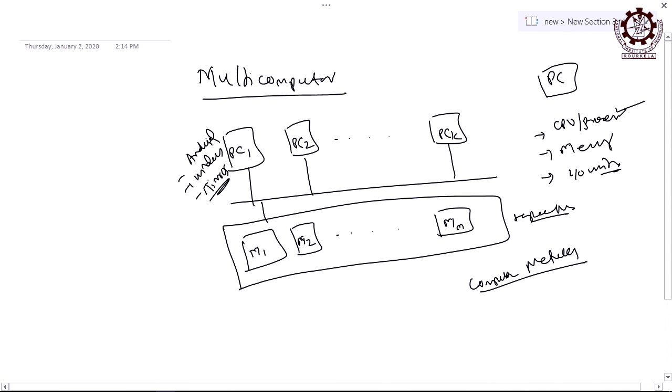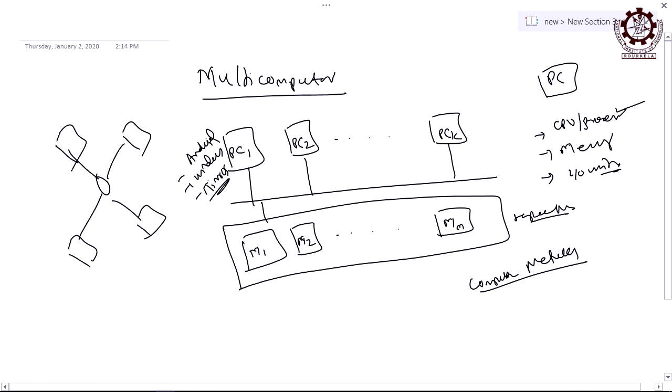So, initially I told you about the multiprocessor systems where the processors are the key components. Now, I replace the processors by personal computers, and all personal computers are connected by a network topology. It can be a bus, it can be a star, a ring. If it is a star, then I can connect the PCs like this. Am I clear? So, now this becomes a computer network. The other name of computer network is multi-computer system. Linking to the parallel computing system, we have given the name multi-computer system. Multi means many, and many computers, and each computer has to be autonomous and independent. Am I clear? So, this is how we can define a multi-computer system and a computer network.